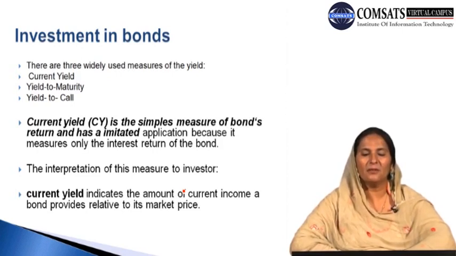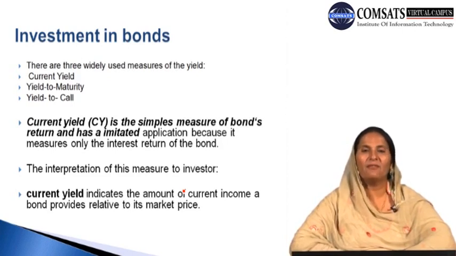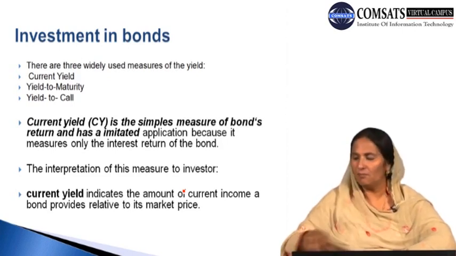The interpretation of this measure for the investor: current yield indicates the amount of current income a bond provides relative to the market price. That is the amount of current income the bond can get relative to the market price. This is an important relationship between the current income that the investor in the bond is likely to have and the market price of the bond.